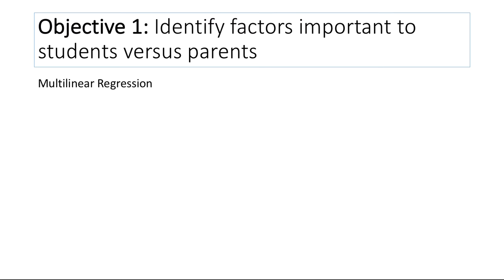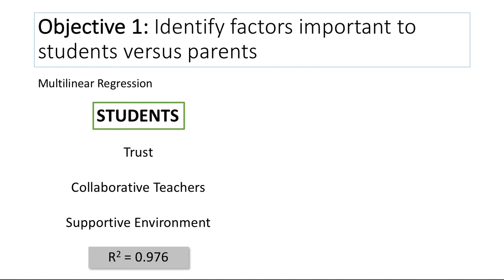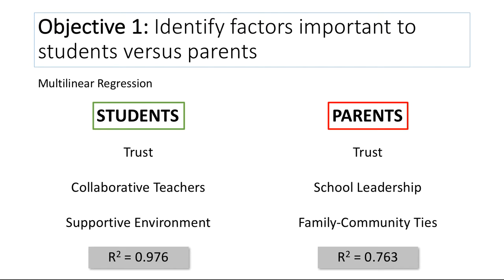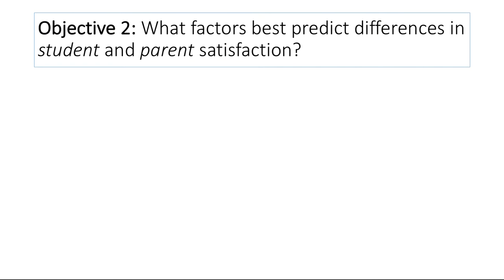We first performed multilinear regression to find the combination of variables that best correlated to overall student satisfaction. We found that the factors most important to students were trust, collaborative teachers, and supportive environment. We then repeated this to find the factors most important to parents, which were trust, school leadership, and family community ties.